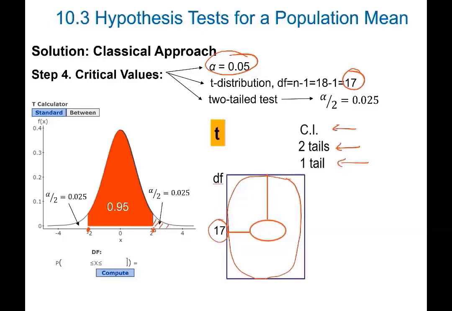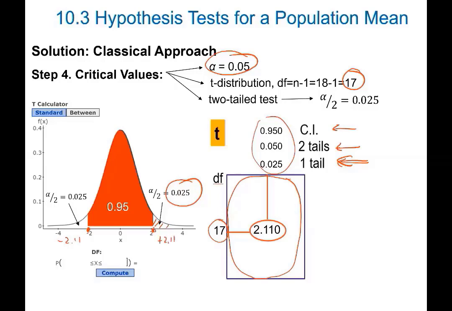Then we need to find this area in one tail in this row, which is 0.025. Then the area in two tails will be double, 5%, and the area in the middle should be 95%. In the intersection of this column and this row we have the corresponding critical value. Then this will be negative 2.11 and this value will be positive 2.11.